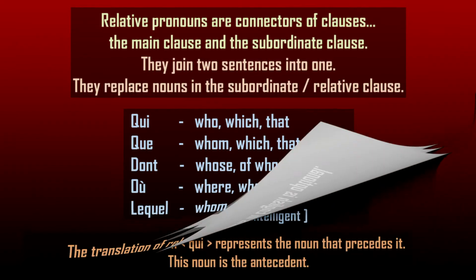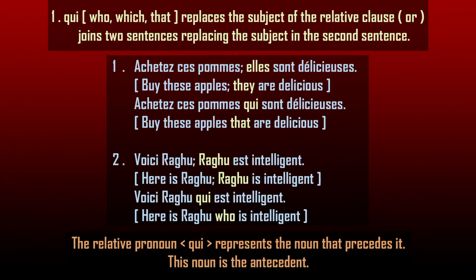It can be omitted. The first relative pronoun, qui, that takes the meaning of who, which, that, replaces the subject in the relative clause. Qui, the relative pronoun qui, joins two sentences, replacing the subject in the second sentence.